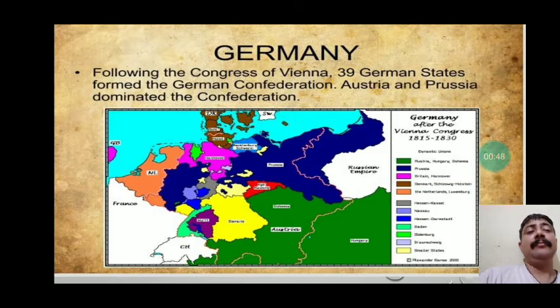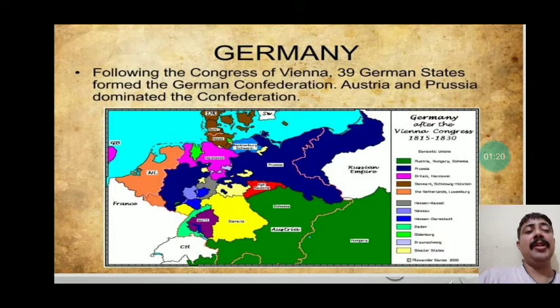Following the Congress of Vienna, 39 German states formed the German Confederation. Austria and Prussia dominated the confederation. As we already discussed, in the Vienna Congress, the 39 German states that were mainly formed by Napoleon were left untouched. But here Austria and Prussia both claimed their domination in that federation. I mean, it was not completely under the control of any particular kingdom, but it was under the domination of Austria as well as Prussia.